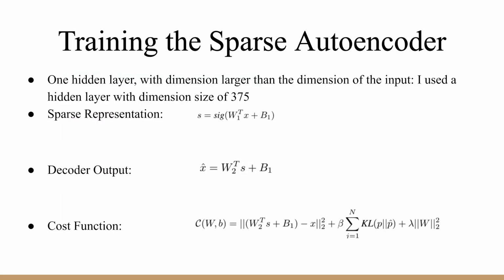The autoencoder has one hidden layer whose dimension is larger than the input dimension. We find the sparse representation in the hidden layer using an overcomplete basis W1. The image is reconstructed at the decoder output using a linear function. The cost function we minimize while training has three main components: the reconstruction error, the KL divergence term, which ensures sparsity in the hidden layer, and the regularization term.